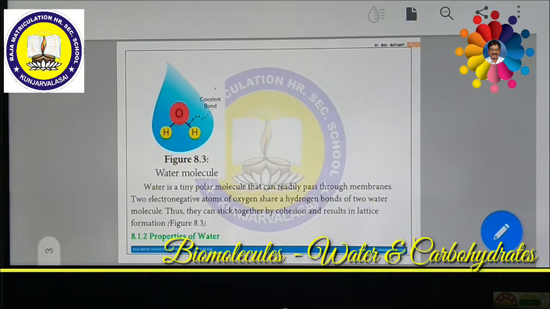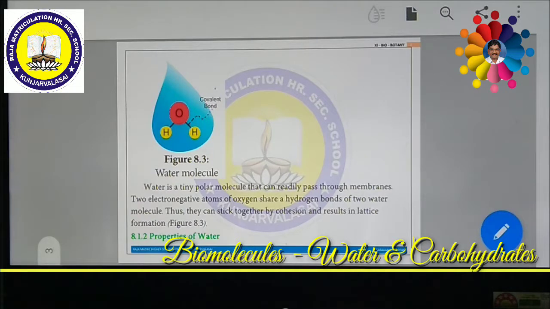The force of attraction between the same kinds of molecules is called cohesive force. Adhesive force means the force of attraction between two different molecules. So water has both cohesive as well as adhesive properties. So that is why we speak of the adhesive and cohesive property.